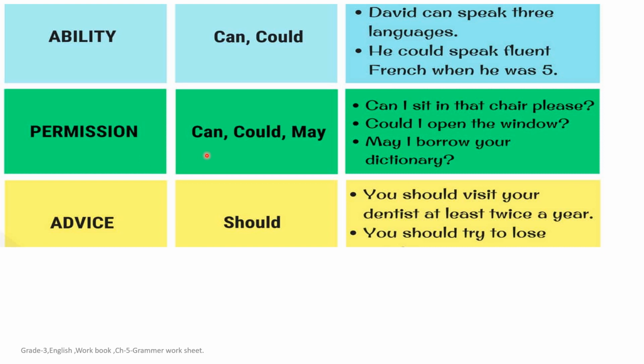Next, we also use can, could and may when we are asking for some permission. For example, can I sit in that chair please? Could I open the window? May I borrow your dictionary? So these are some examples of permission. When we want something from someone, we need some permission from someone. That time we make use of can, could and may.